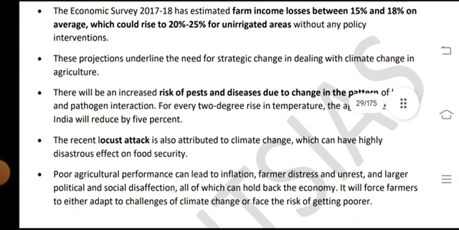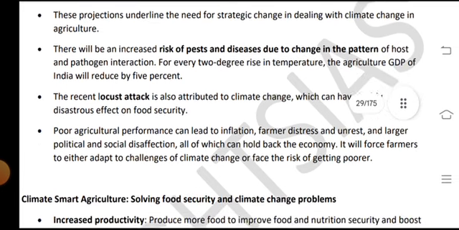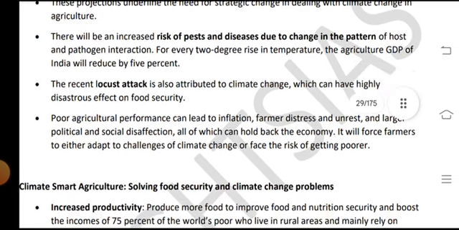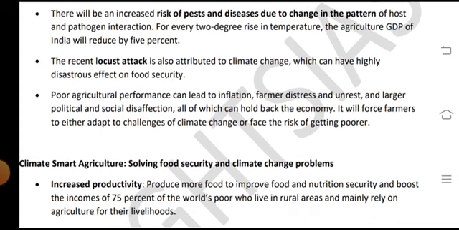In agriculture, there will be an increased risk of pests and diseases due to changes in the pattern of the host and the pathogen interactions. For every 2 degrees rise in the temperature, the agriculture GDP of India will reduce by 5%.